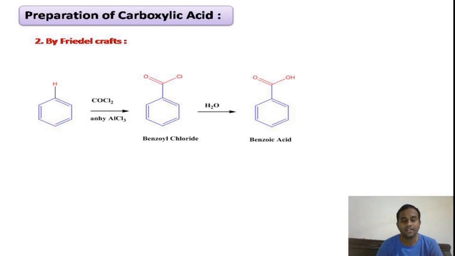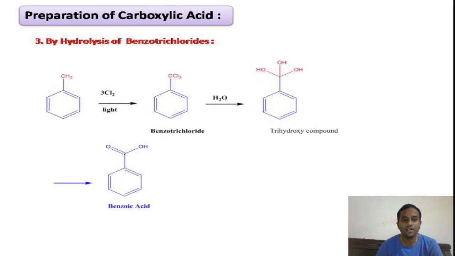In this reaction we should take carbonyl chloride as the excess reagent, otherwise the formed benzoyl chloride will undergo further Friedel-Crafts reaction with the second mole of benzene to give benzophenone as the product. This is a note you should remember, that carbonyl chloride must be in excess, otherwise benzophenone will be formed. This is the preparation of benzoic acid, that is aromatic carboxylic acid.